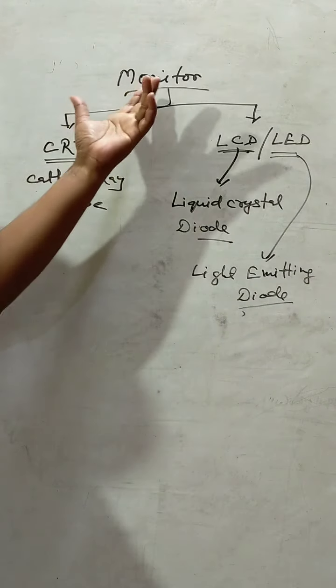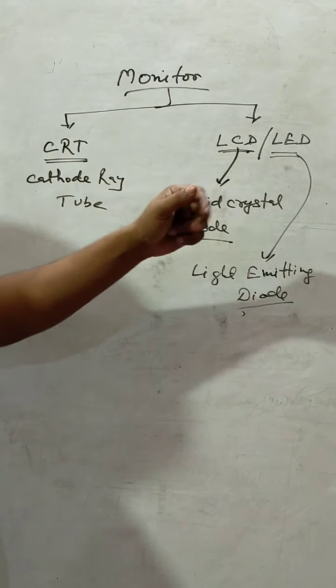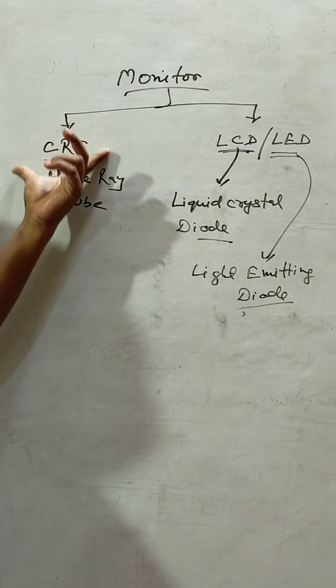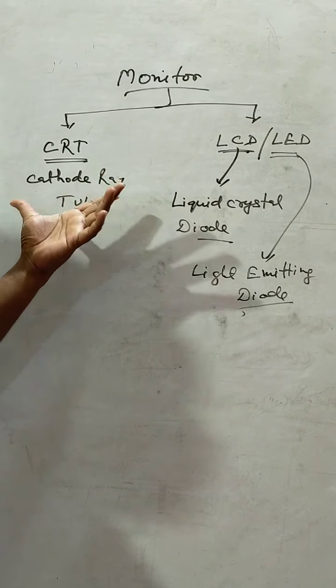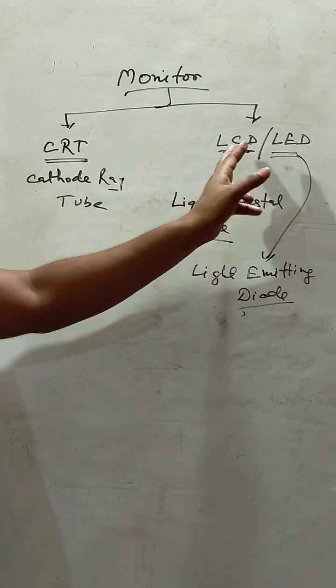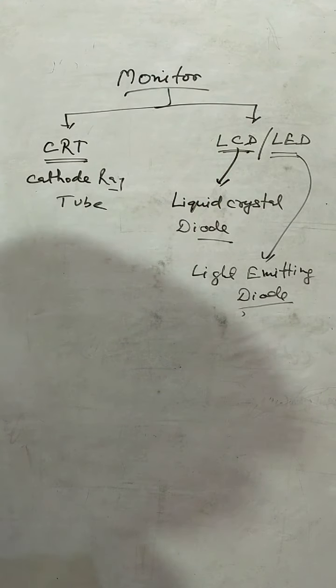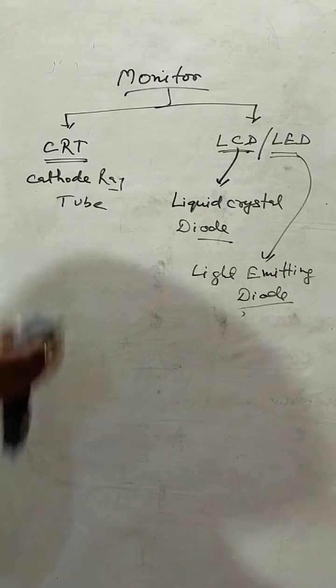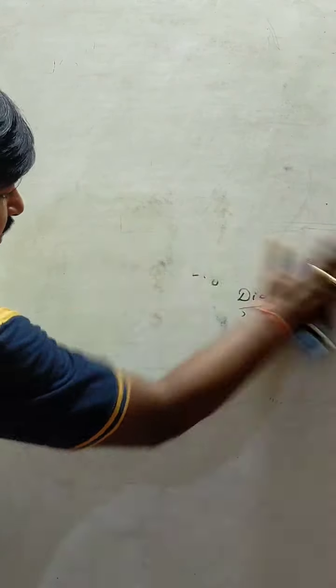So students, there are two types of monitors, CRT and LCD or LED. These are the old version and now it is out of market. So at present we are using LED or LCD type. That is very good for our eyes also. So this is the information of monitor.